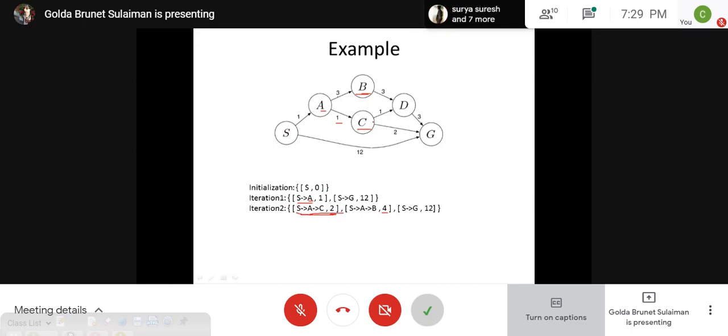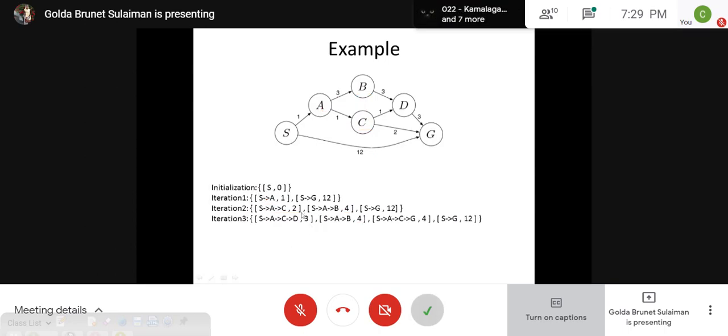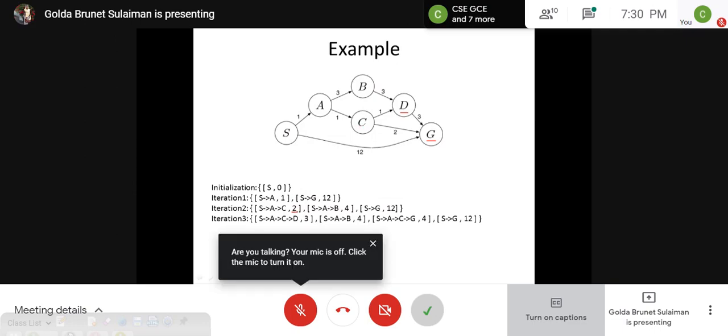And start exploring the neighbors of C. You have two elements again for C as neighbors. One is D, the other is G, right? So what is the accumulated cost for C? The accumulated cost is 2, and to reach D you have to add one more.